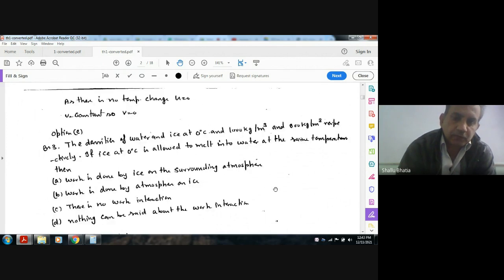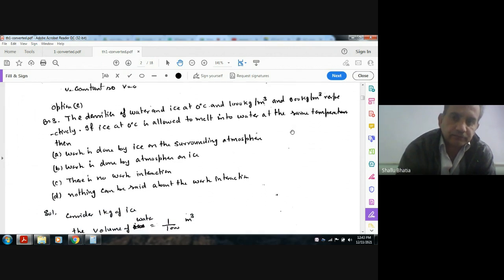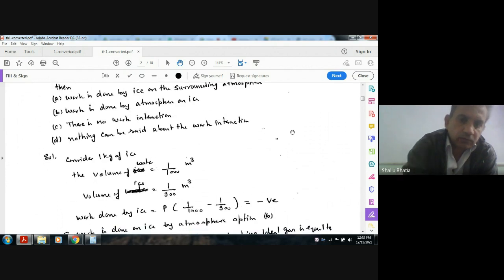At atmospheric pressure, ice is melting into water and the density is changing from 900 to 1000. So it means the volume of 1 kilogram is decreasing. The volume of water is this and the volume of ice is this, so the volume is decreasing and the work done is negative.